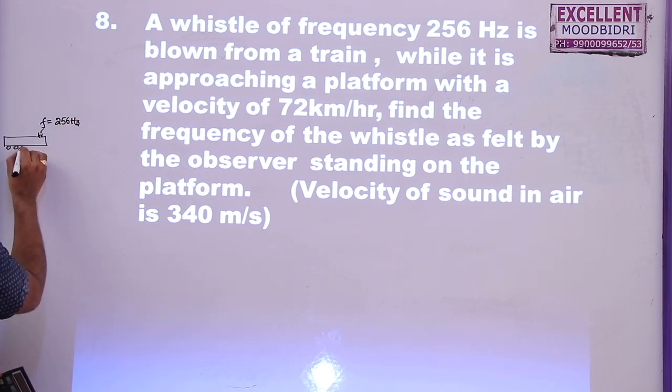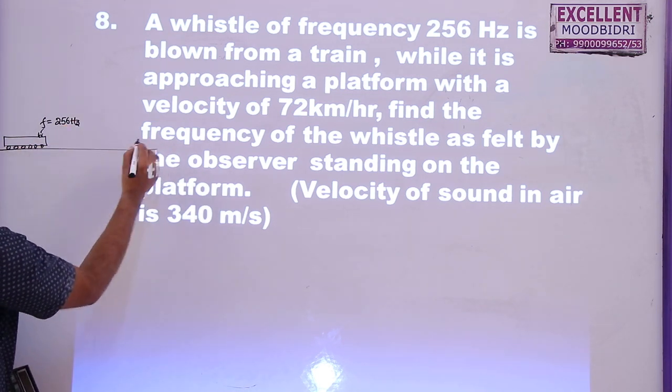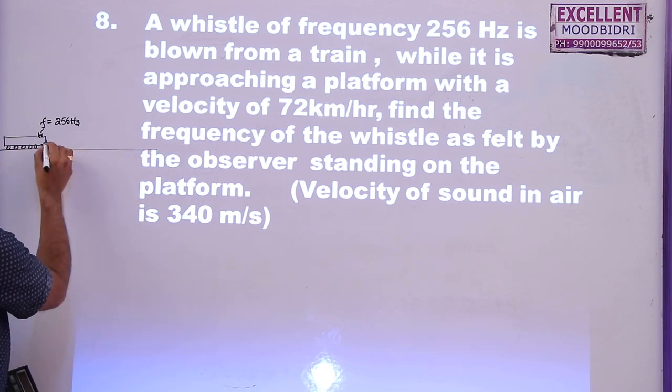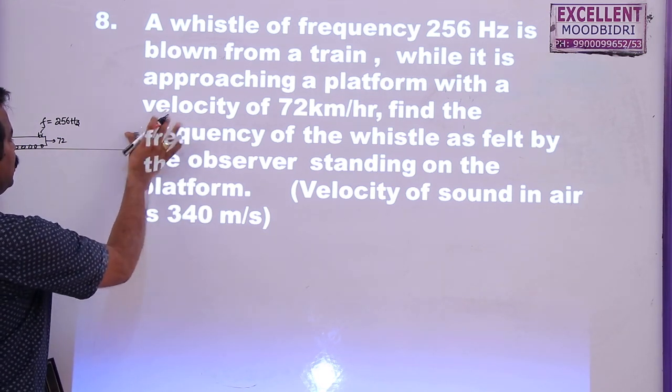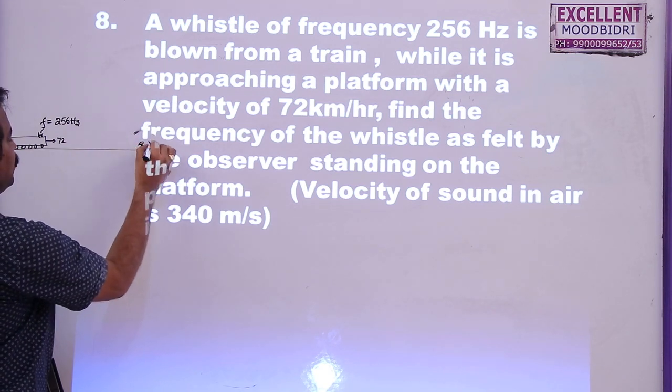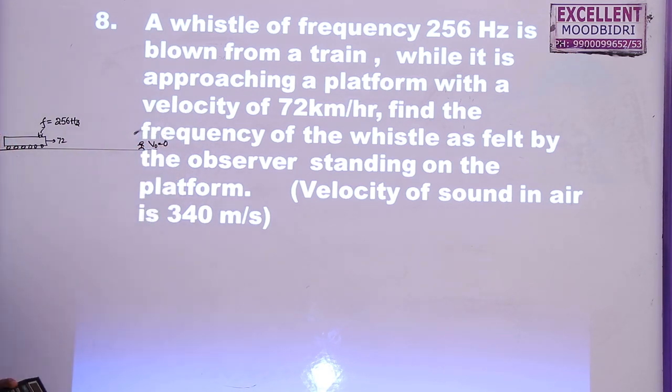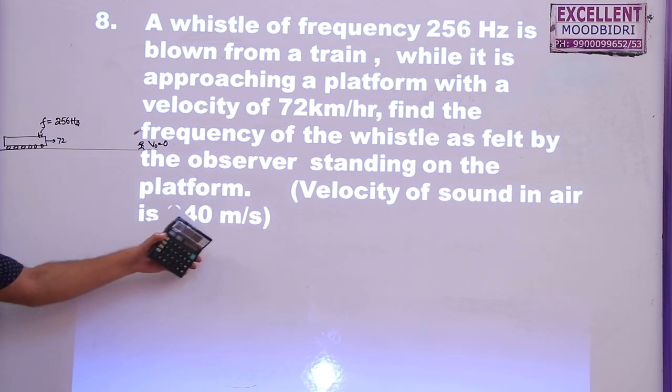Now, while it is approaching a platform with a velocity of 72 kmph, find the frequency of the whistle as heard by the observer standing on the platform. So he is the observer who is standing on the platform, so the velocity of the observer is 0. What is the velocity of sound in air? It is given as 340.